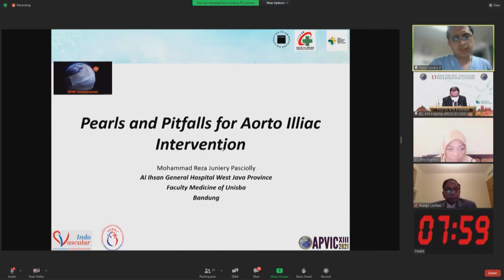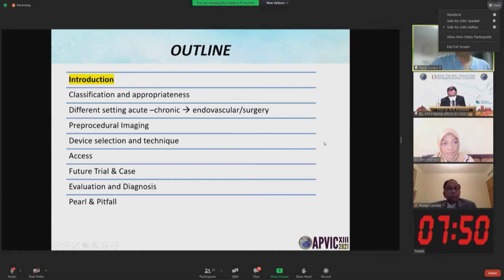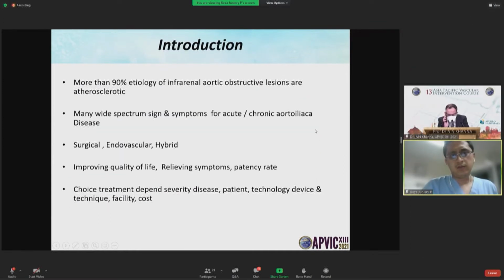I will present, in the short time I have, the pearls and pitfalls for aortoiliac intervention. This is my outline. We know that more than 90% of the etiology of infrarenal obstruction is atherosclerosis, with a wide spectrum of signs and symptoms for acute and chronic aortoiliac disease. We can manage it surgically, endovascularly, and with hybrid approaches to improve quality of life, relieve symptoms, and improve patency rate.